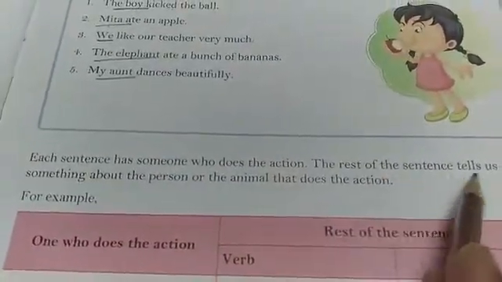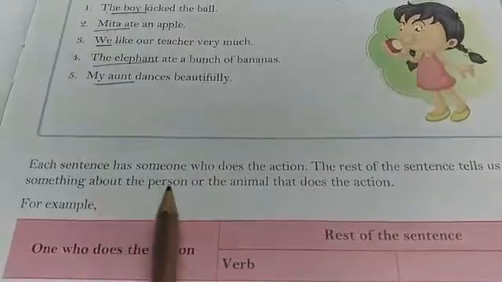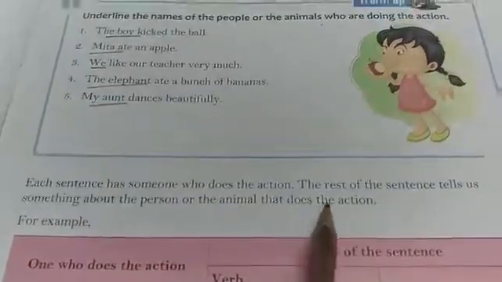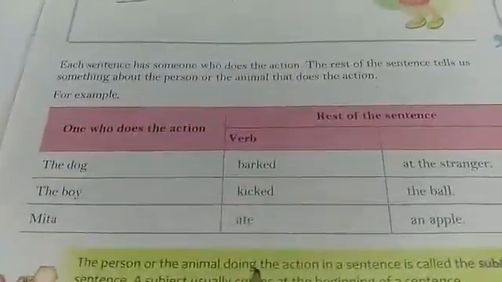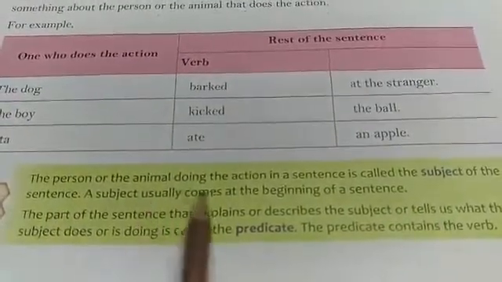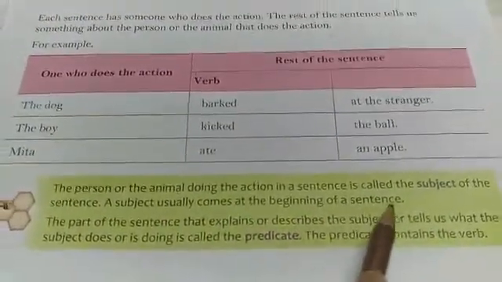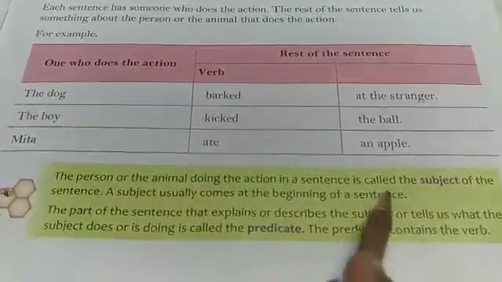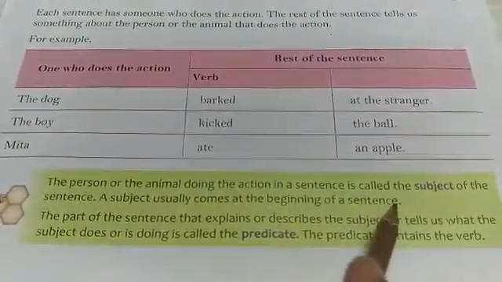Each sentence has someone who does the action. The rest of the sentence tells us something about the person or the animal that does the action. The person or the animal doing the action in a sentence is called the subject of the sentence. A subject usually comes at the beginning of a sentence. So subject is a main part of the sentence.